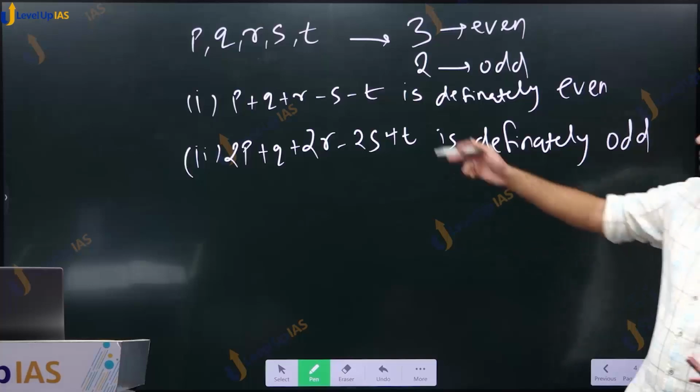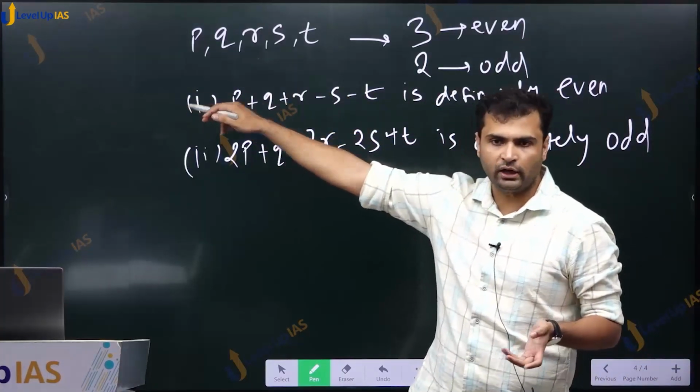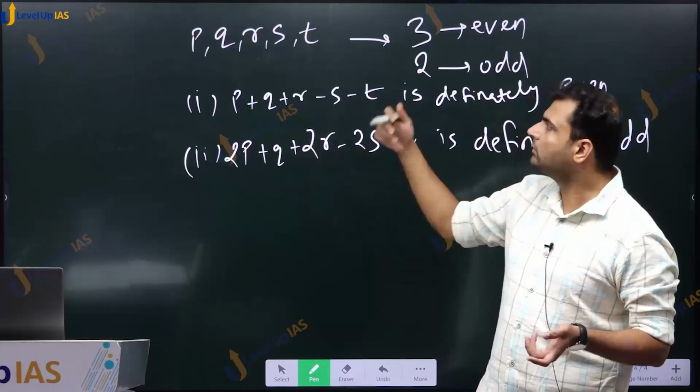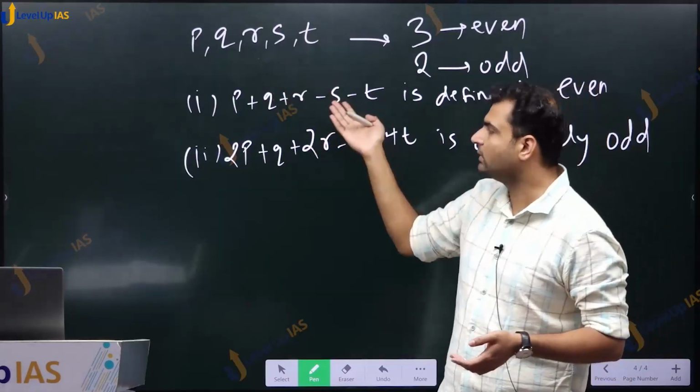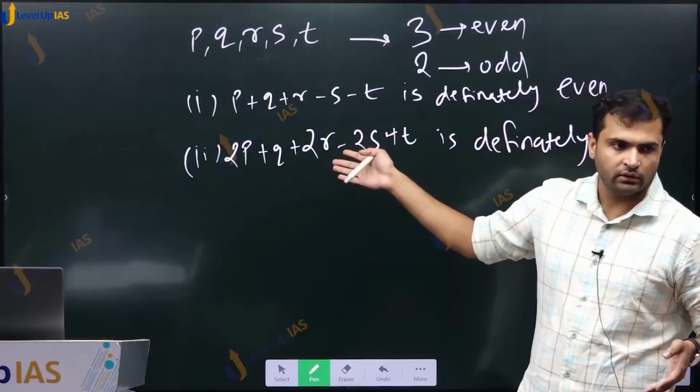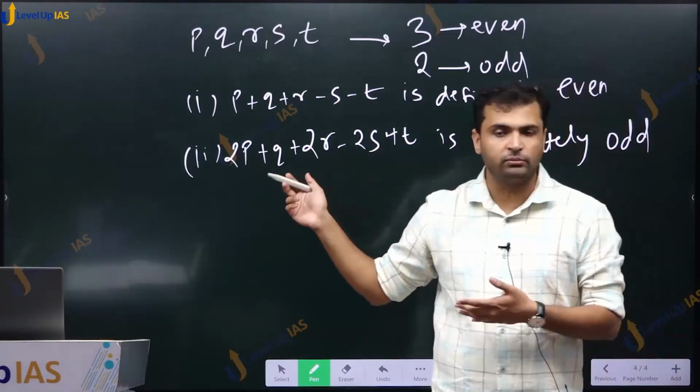That is one case. You are assuming P, Q, R are even and S and T are odd. That is one case. But there could be other cases as well. So you have to ensure that this is true. Whatever your answer, it has to be true in all the cases. That is something we have to ensure.